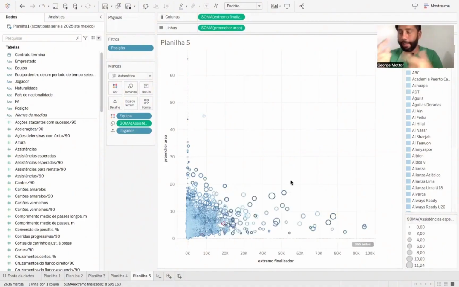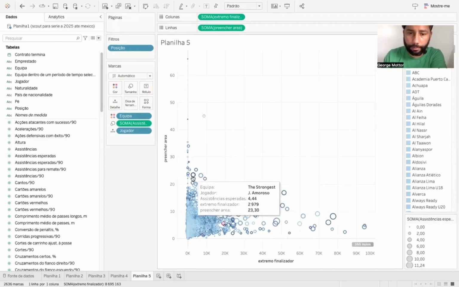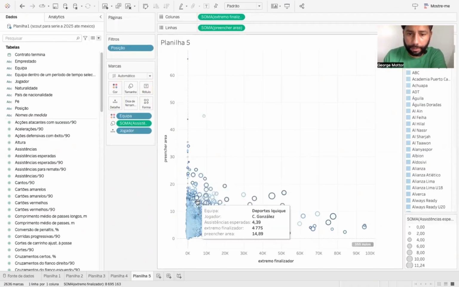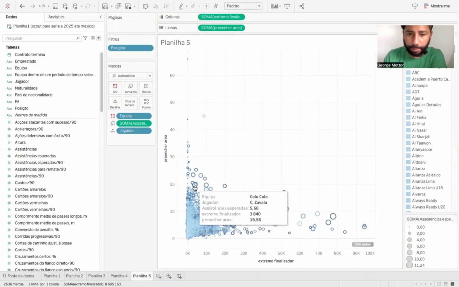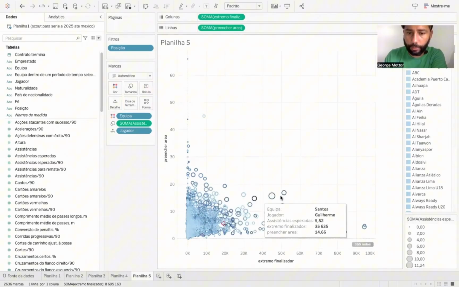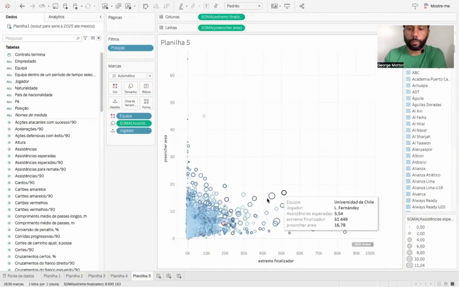So these are players who have been repeatedly appearing across various metrics and who deserve a better follow-up to see if it's really worth making this investment. Soltoro also appeared here. Zavala appears on many lists. Zavala appears in many metrics. Zavala from Colo Colo. So these are names to keep on the radar.